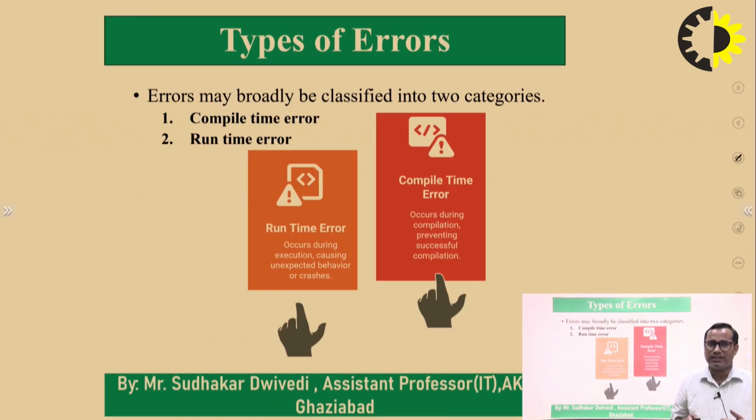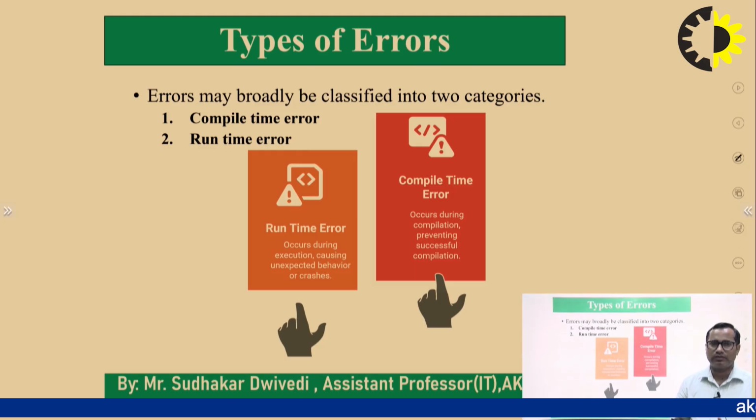As I have said, an exception is a condition that may cause errors and can break the normal flow of the execution of the program. But what is an error actually? Errors are the wrongs or mistakes that we make while writing programs. And these errors may broadly be categorized into two parts: one is compile time error and another is runtime error.